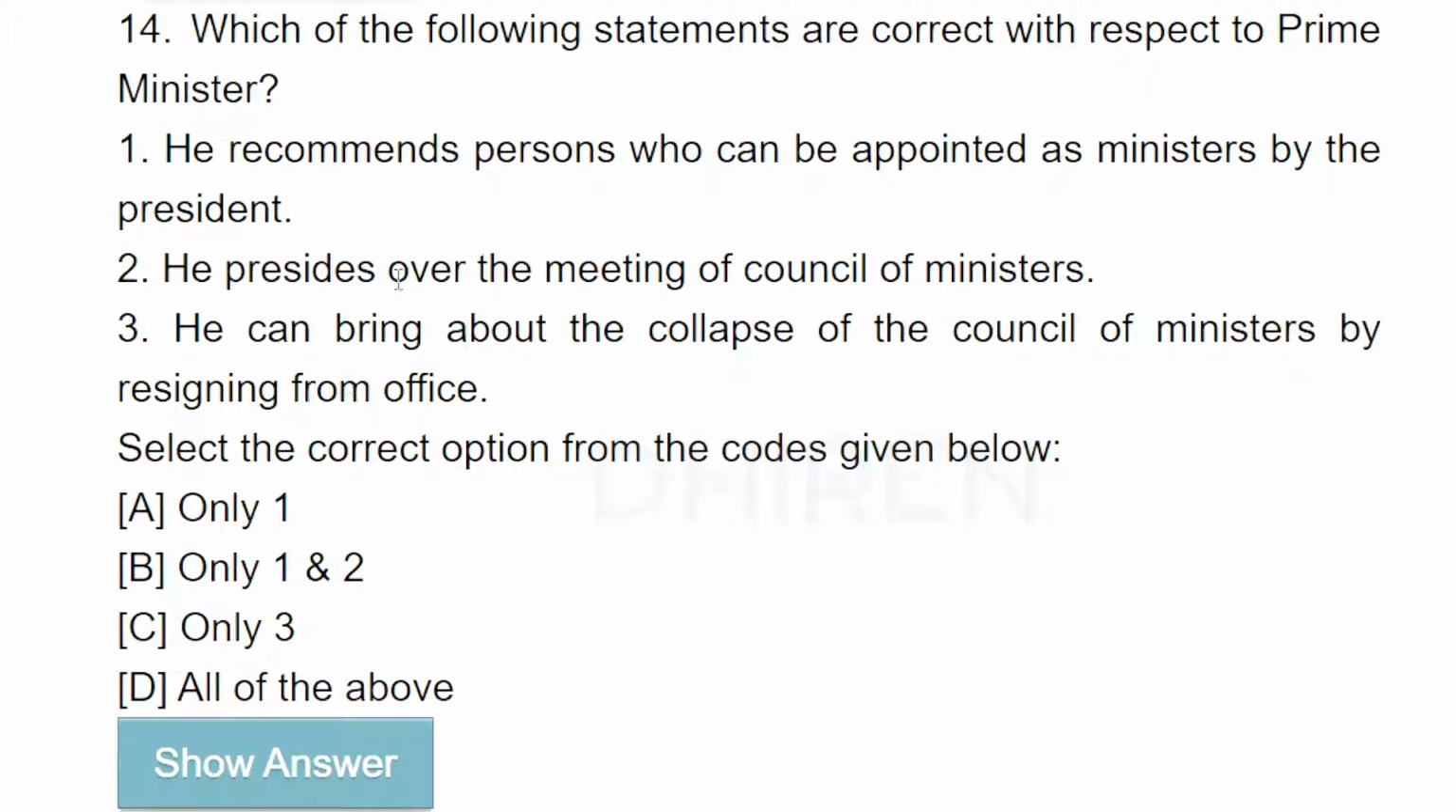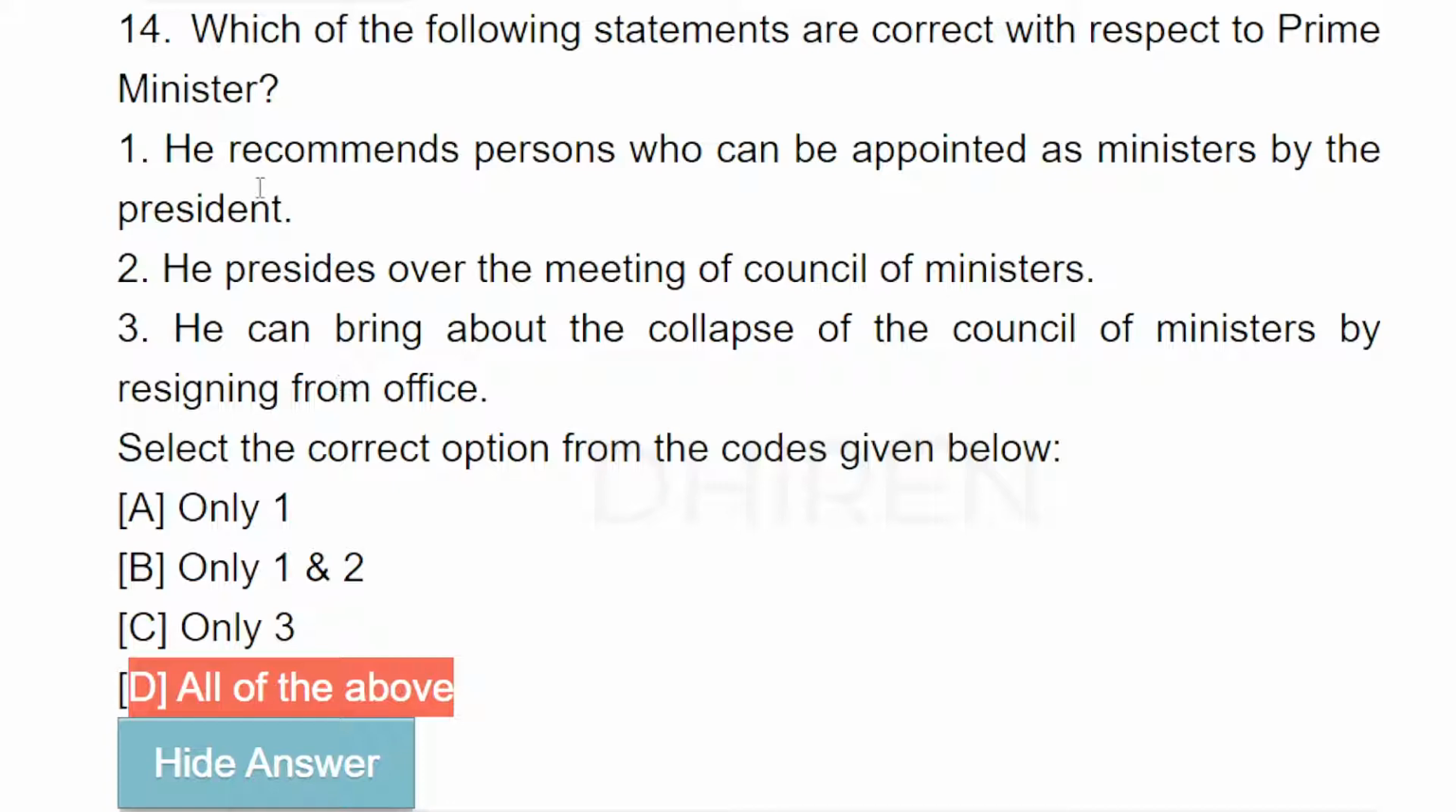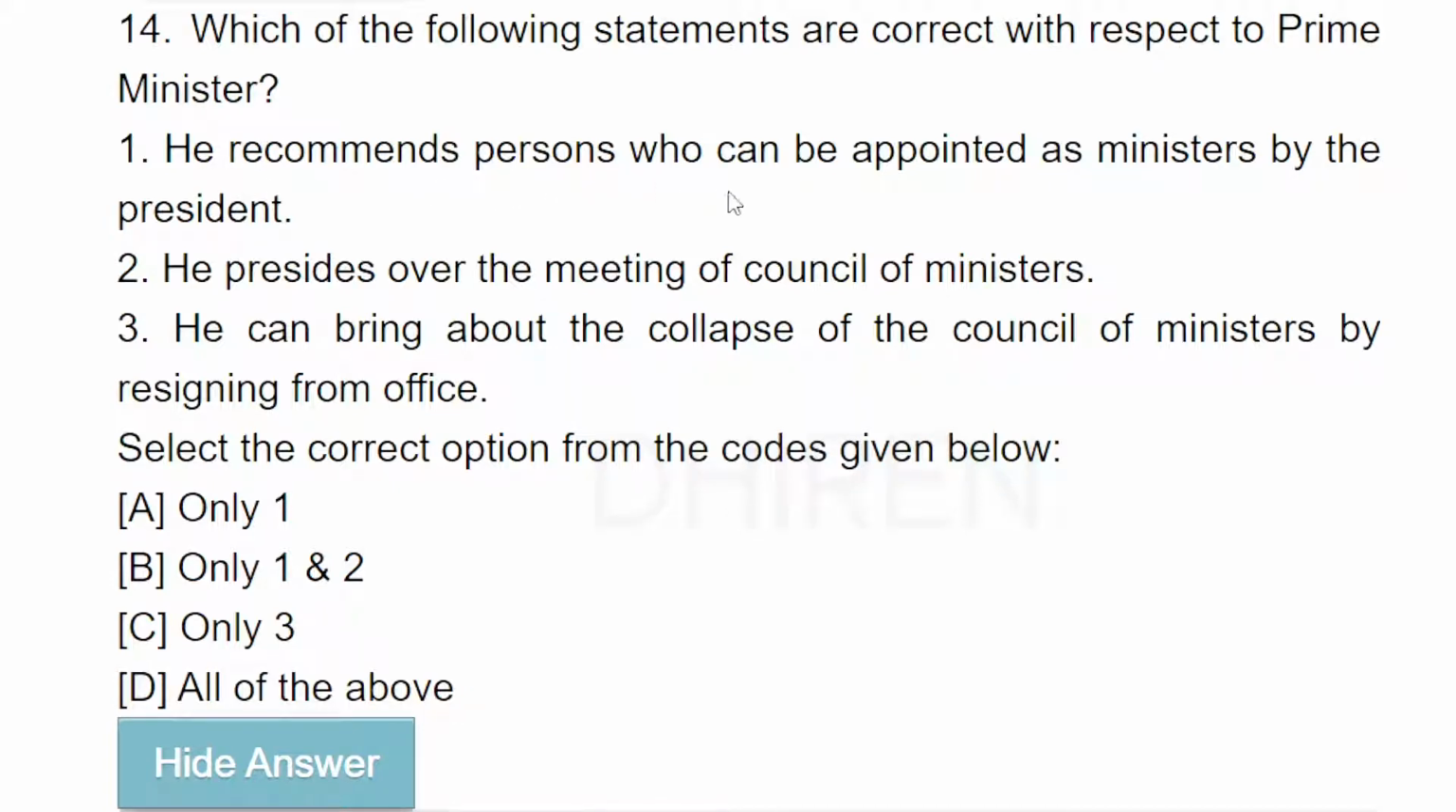The President presides over the meeting of the Council of Ministers. So the answer is D, all of the above. He recommends persons who can be appointed as ministers by the President. He presides over the meeting of the Council of Ministers. He can bring about the collapse of the Council of Ministers by resigning from office.